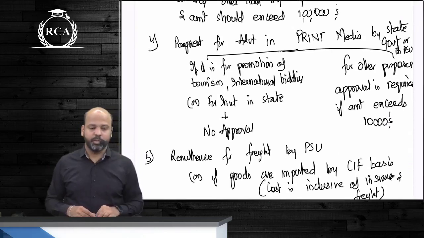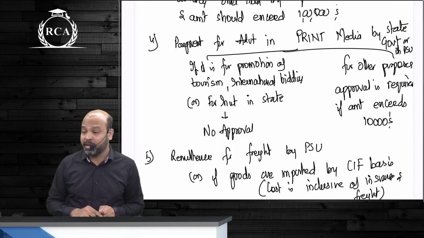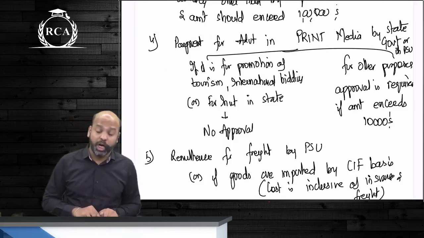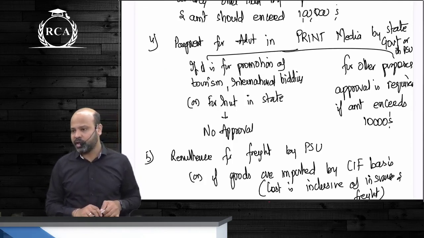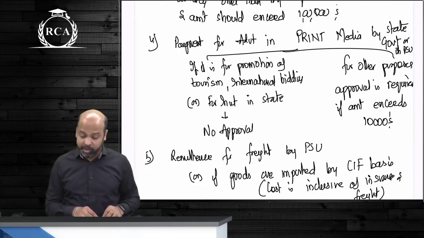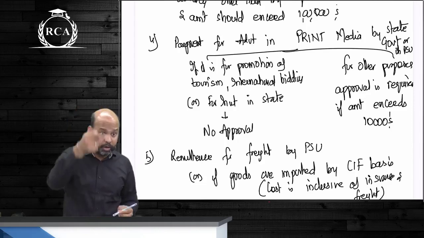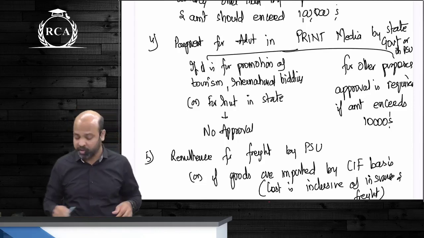Besides this, Beta, we spoke about payment for advertisement in foreign print media, guys. If the payments are made by state governments and it is not for the purpose of promoting tourism or for the purpose of getting an investment or international bidding, and the amount, Beta, should not exceed $10,000. If the amount exceeds $10,000 and it is not for any of these three purposes, prior approval is required.